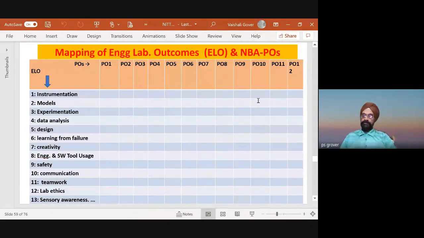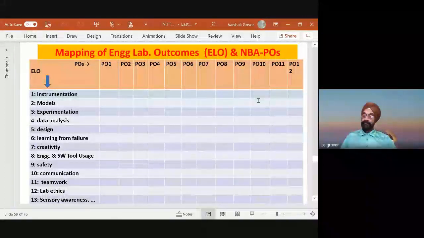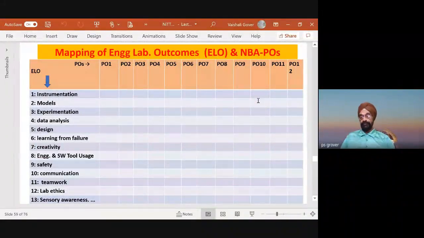Now I illustrated to you how the engineering courses, when they are mapped, will map to the maximum number of POs. For example, data analysis is mathematics, interpretation, it is analysis, and it is lifelong learning. It includes maybe 6, 7 of these things. Design, learning from failure, includes lifelong learning, and so on.